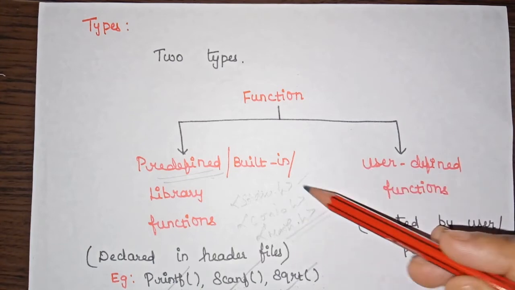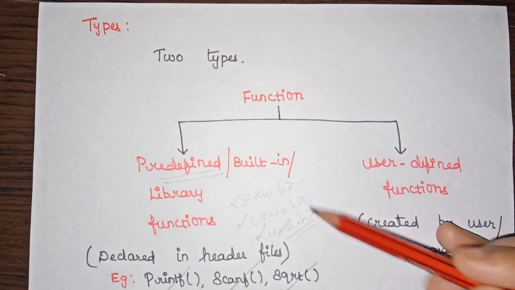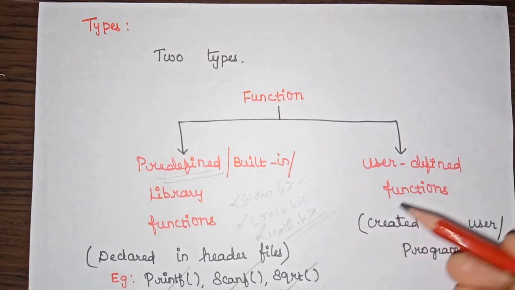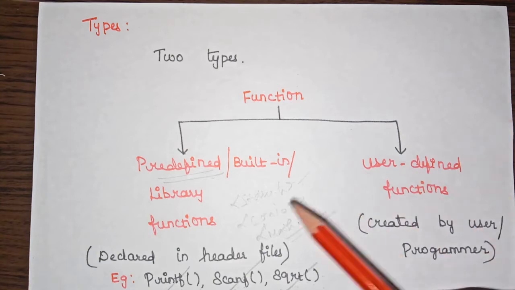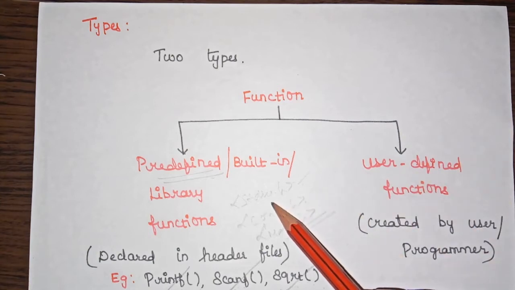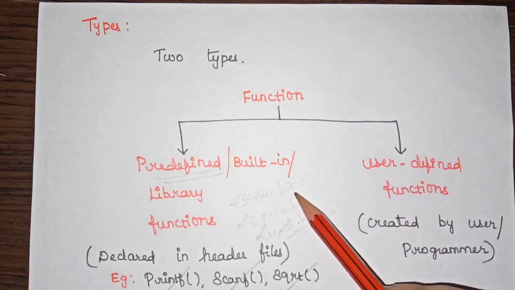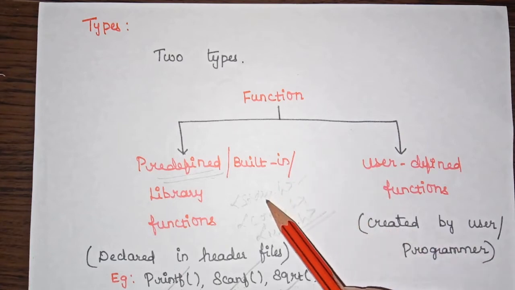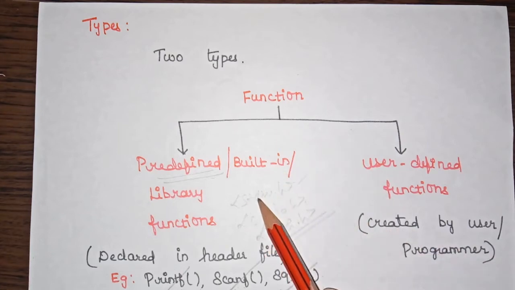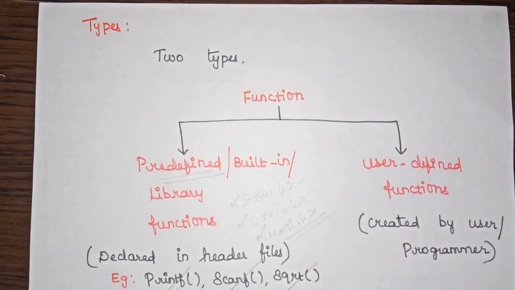So we have library files, and all those library files have certain functions already defined in them. We can simply include the header file in our program, and then make use of those functions already defined inside the header file, like printf and scanf. So this is about the predefined function.